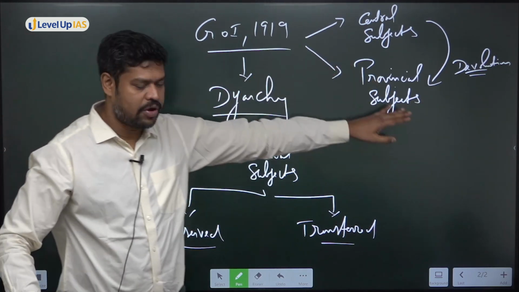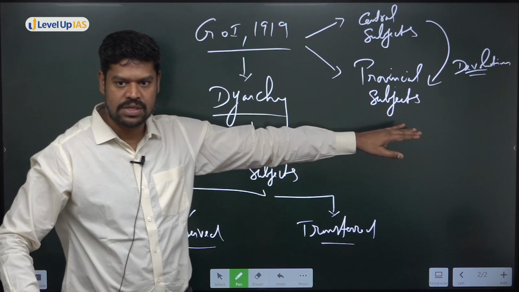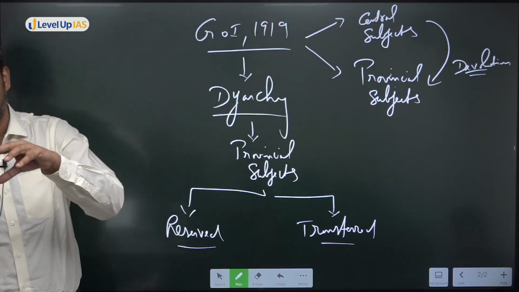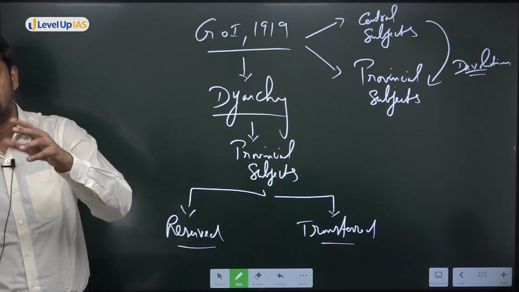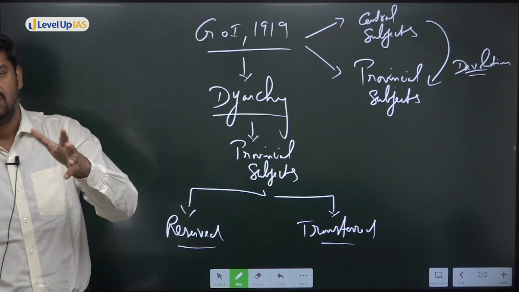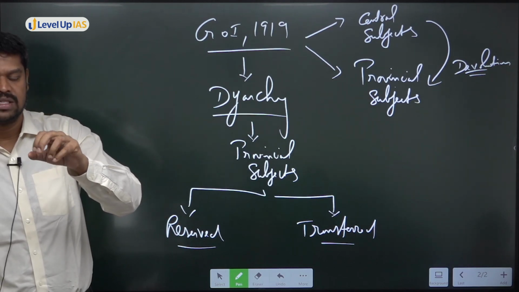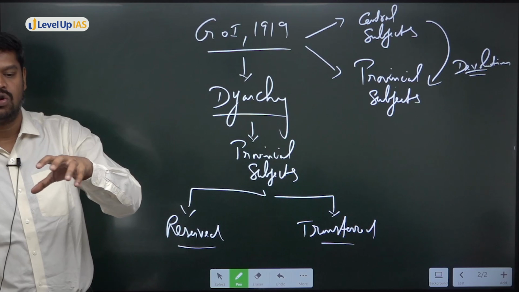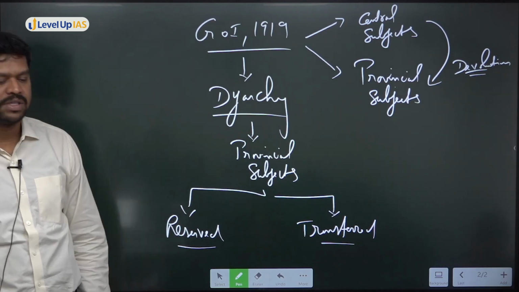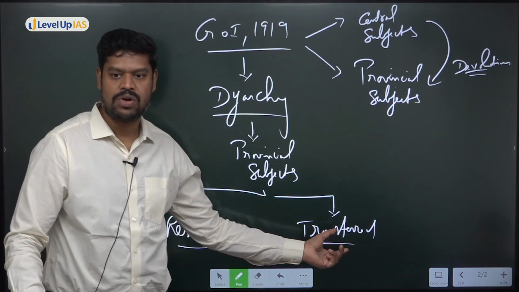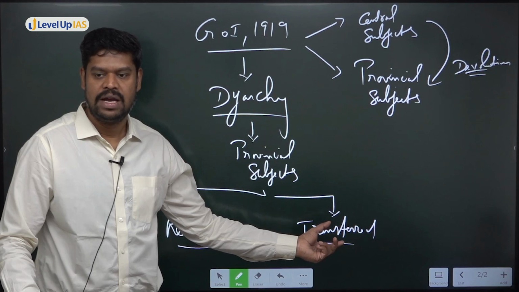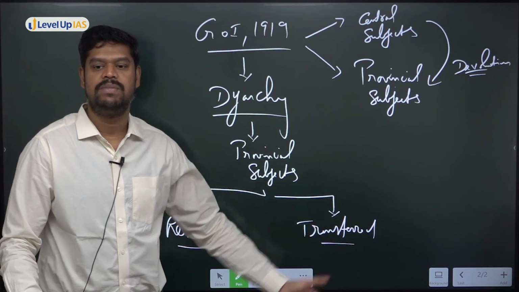Now, what do you understand by the reserved subjects? Whatever is given to the provinces, some items were given to the provinces. In the provinces also, try to understand that there is a Governor and his executive. The reserved subjects were completely under the control of the governor in the provinces. But the transferred subjects were not under the control of the governor. Rather, he has given it to a responsible minister.